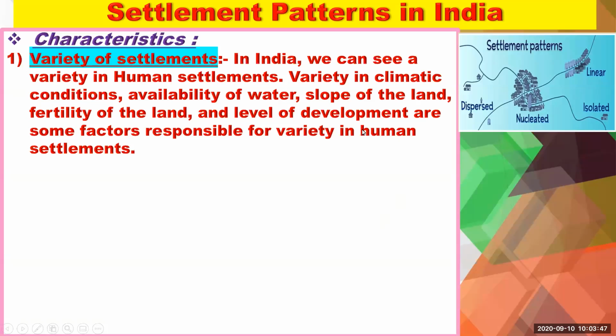As we know, there is a variety in our India, according to the slope and climate. Here we have already seen the settlement patterns: dispersed, nucleated, linear, isolated. This type of variety is found in India. That is the characteristic.